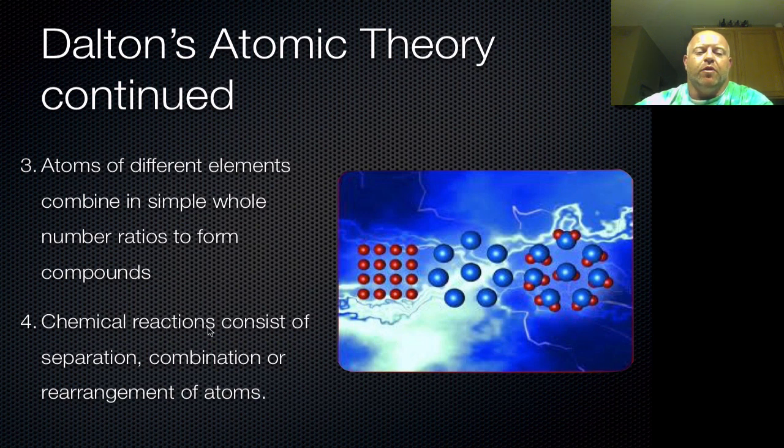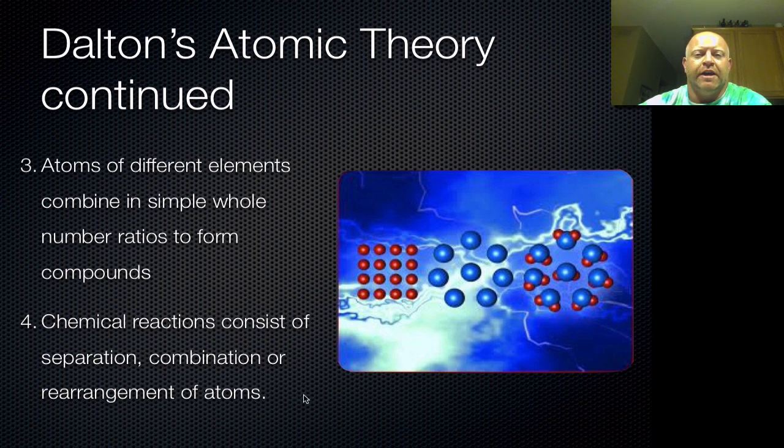Parts 3 and 4 still hold true to everything we believe today. So atoms of different elements combine in simple whole number ratios to form compounds. Basically this part he's saying that to make compounds you can't use half an atom. You have to use individual atoms or whole number ratios with that. And then chemical reactions would consist of separation, combination, or rearrangement of atoms.